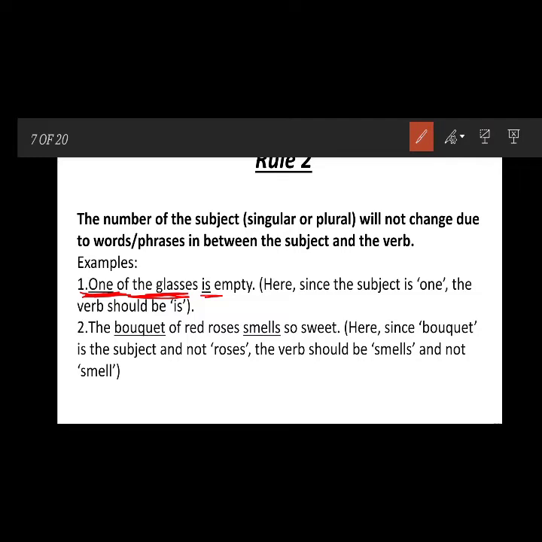Is this one, singular, or plural? Then you have to focus on what your subject is. Your subject is the bouquet, not the red roses. So in the bouquet of red roses smells so sweet, because bouquet is singular, that's why we use a singular verb, and we use smells.